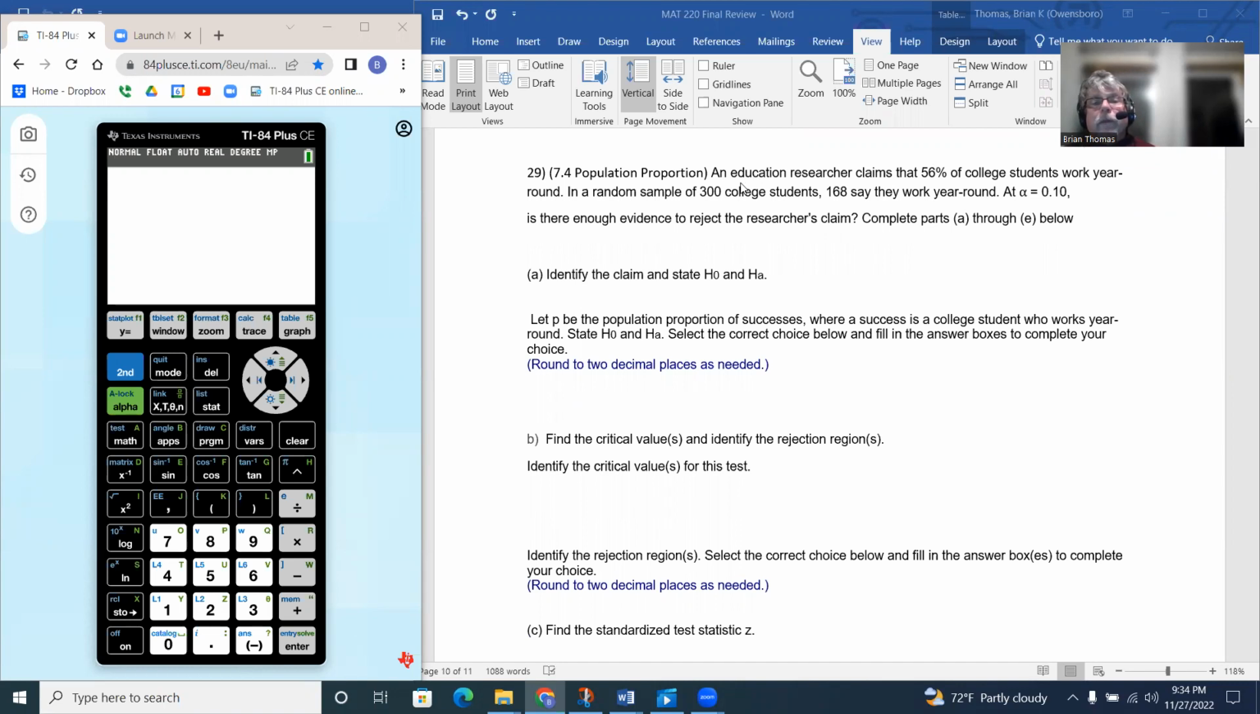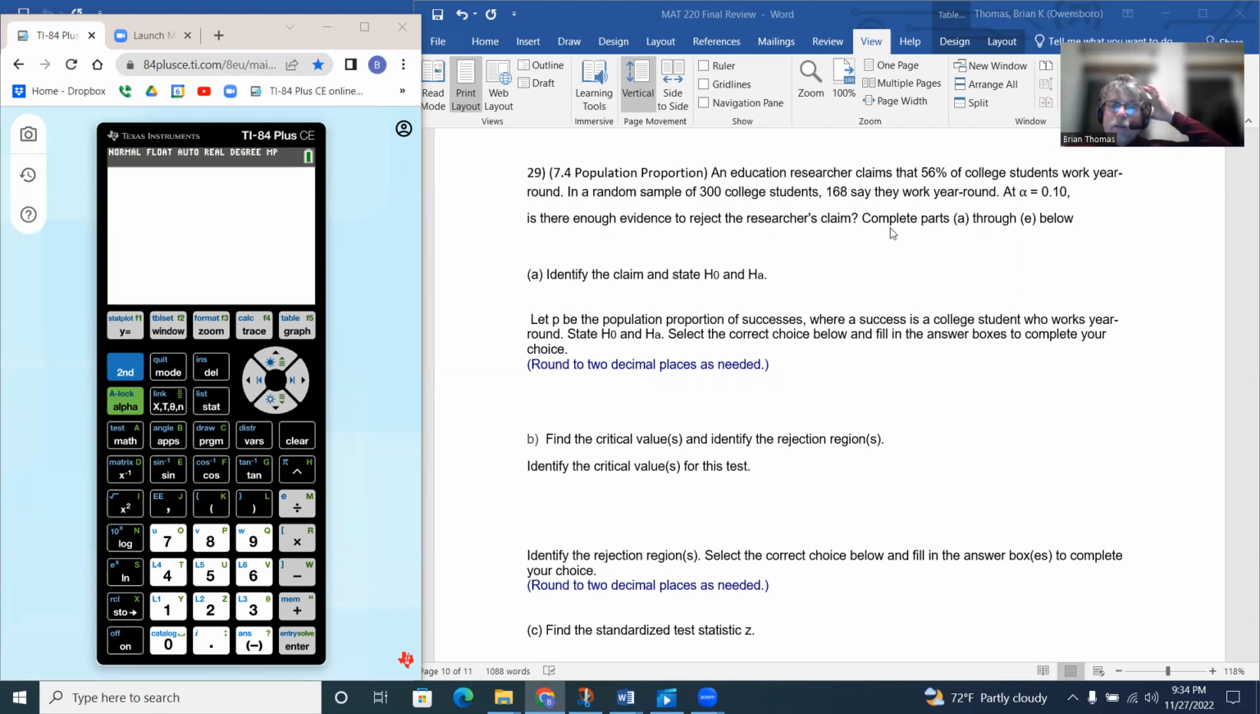So on this one, we have several parts to look at. An education researcher claims that 56% of college students work year-round. In a random sample of 300 college students, 168 said they work year-round. At a level of significance of 0.10 or 10%, is there enough evidence to reject the researcher's claim? Complete parts A through E.